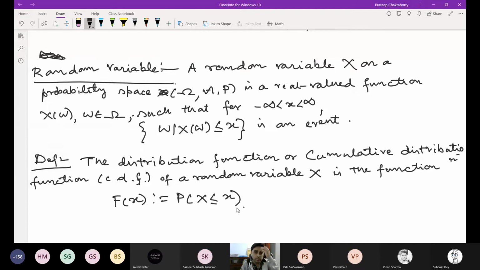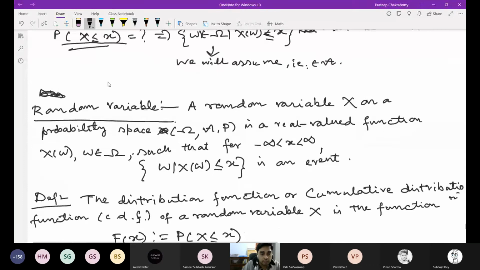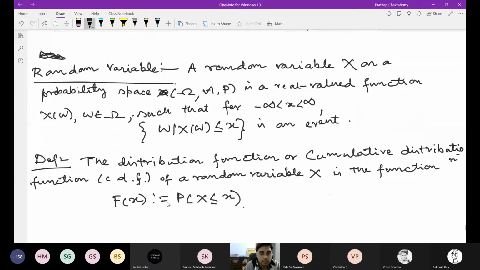So this is the probability we are talking about. This is denoted as F_X, and this is called the distribution function. Okay.